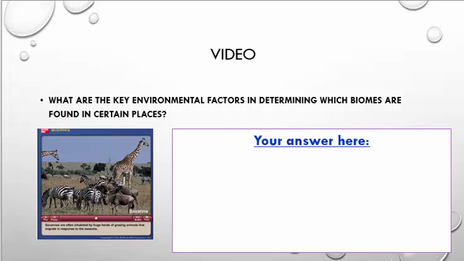Now we will look at this short video and see some examples of these both aquatic and terrestrial ecosystems. As you watch the video, take note of what the key environmental factors are in determining which biomes are found in certain places. Now, I know you've heard biomes for the very first time today, and we will discuss that in more detail throughout this course and the year, more towards the end of the year. But for now, let's look at this video to give us a brief synopsis of what biomes are.